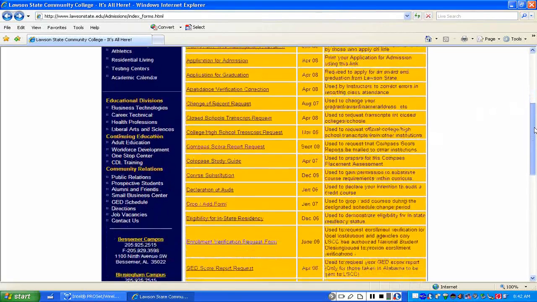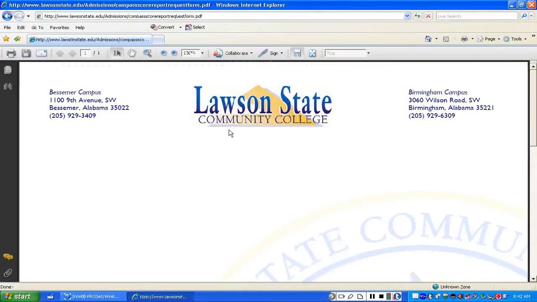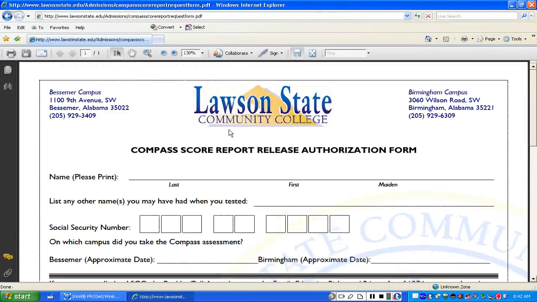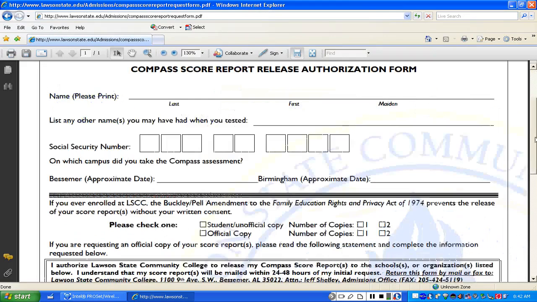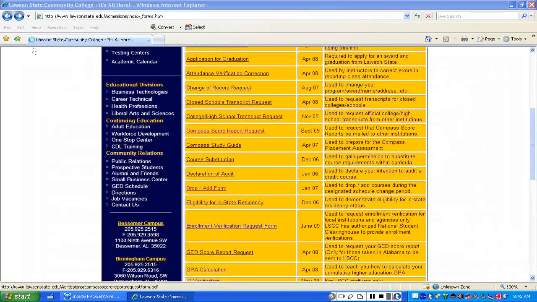Now let's take a look at some other things that I think are very important for you to be aware of. All of you are aware that you have to take the Compass score. So this is if you wanted to take that information and transfer it over to release that information to a different school. And that's what you would do, so you don't have to retake that over and over again.